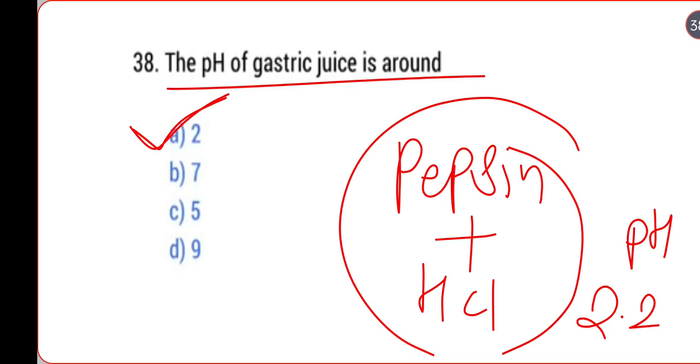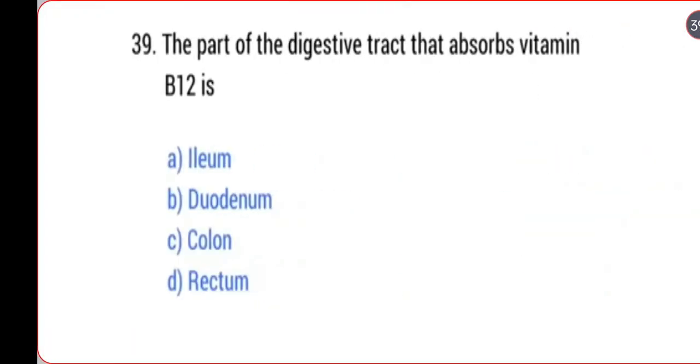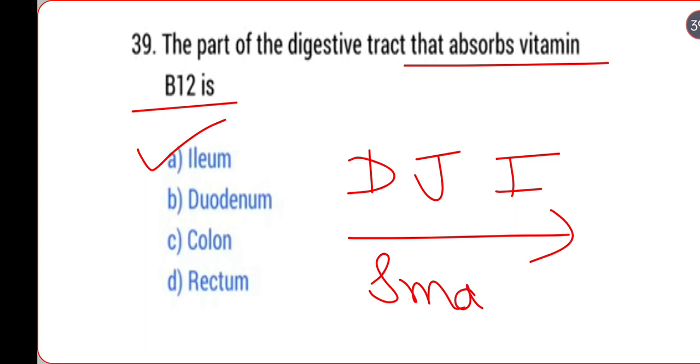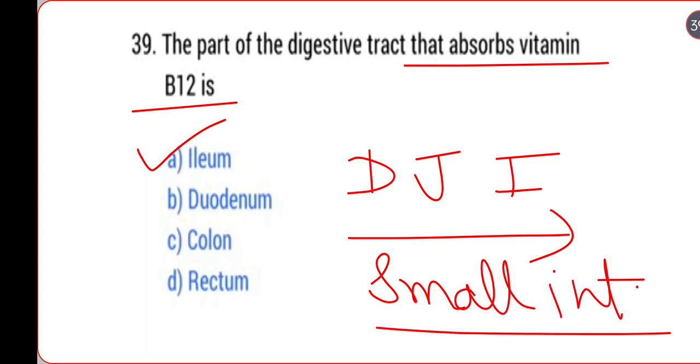Next, the part of the digestive tract that absorbs vitamin B12. The ileum absorbs it. Duodenum, jejunum and ileum are the parts of the small intestine. The final part of the small intestine is the ileum, which absorbs vitamin B12.